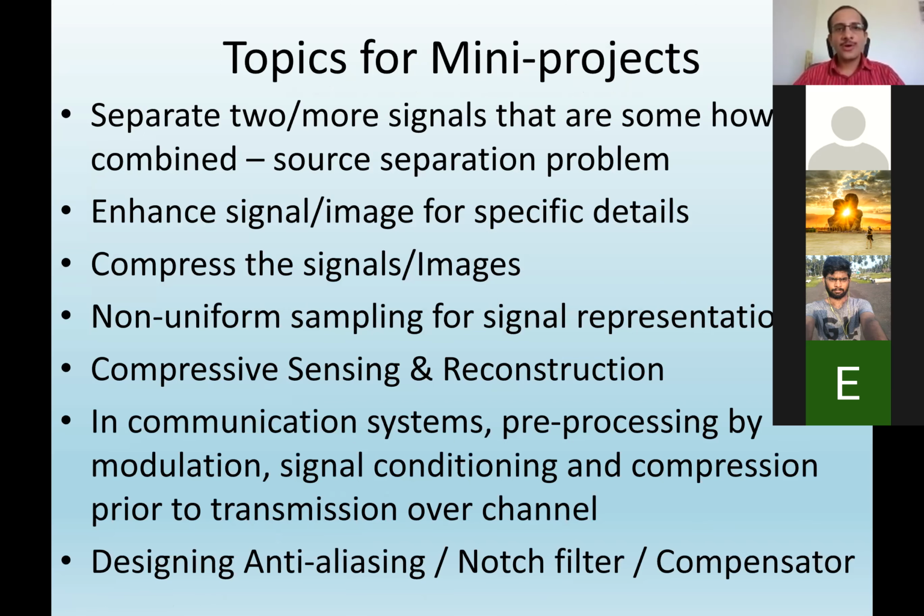I will give a few guidelines or pointers for mini projects. As I said in the previous discussion, we covered many of them, but I will give a little more specific things here. One is how to separate two or more signals, for example when there is speech and noise in a big room, how do we separate them? There are several methods for it. Those who are interested can start looking at typical methods for source separation. You can take one good method and show it to me.